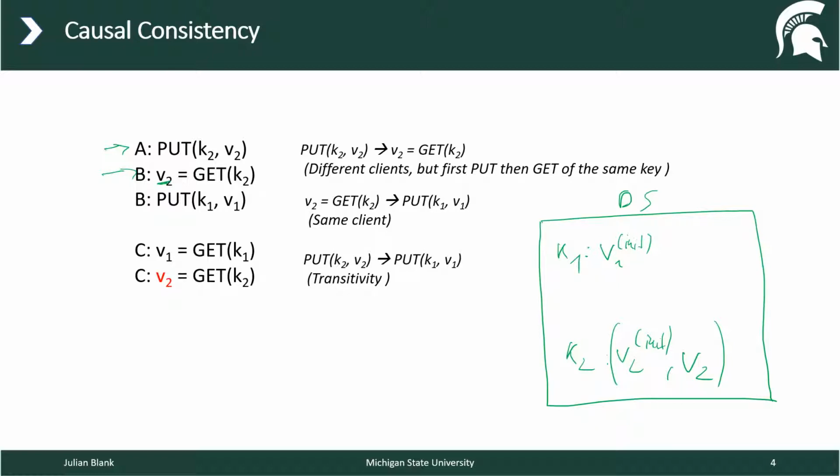So we basically know here we do have now a happened-before relation because we have a put statement on key 2 and later we have a get statement on k2. So we know this put statement happened before this get statement.